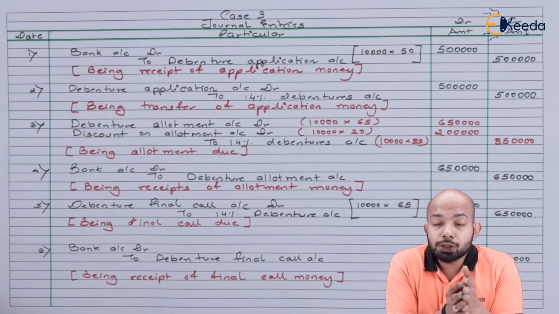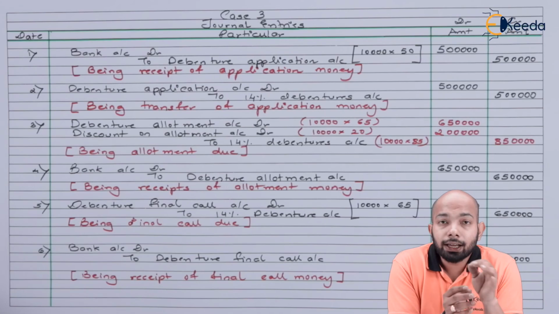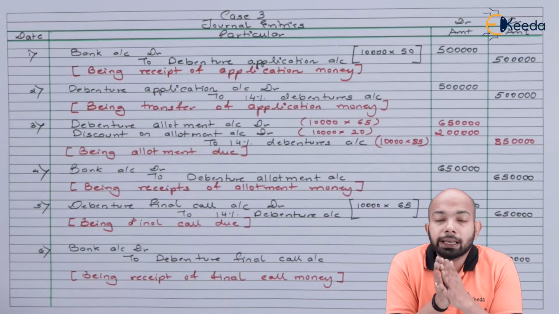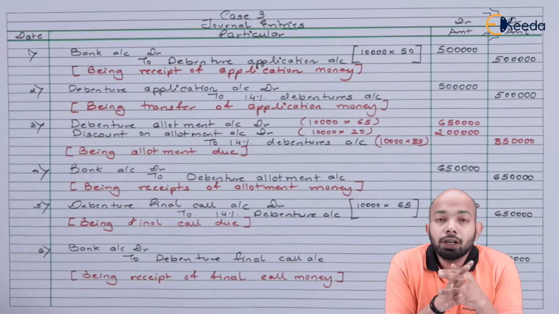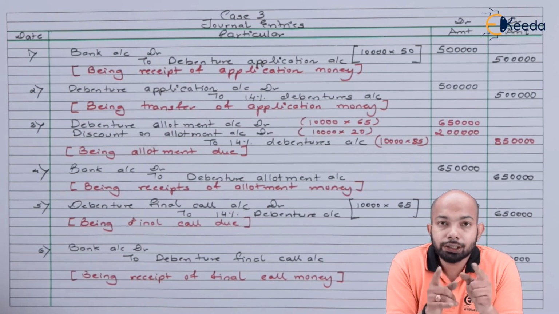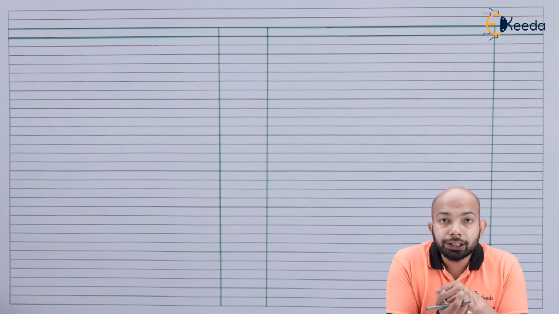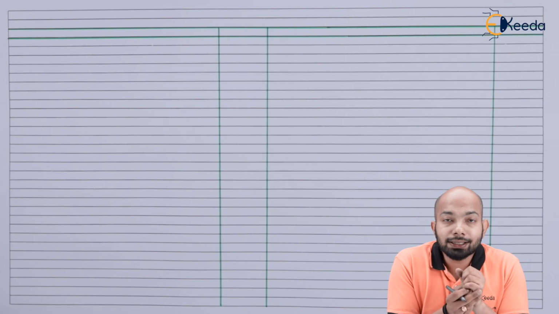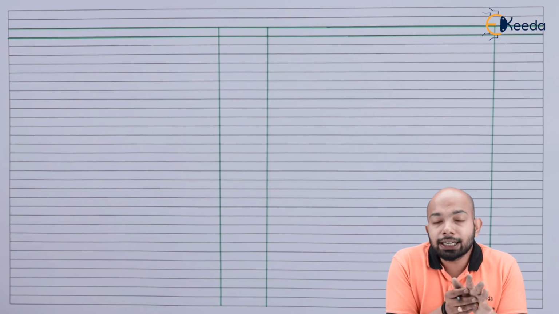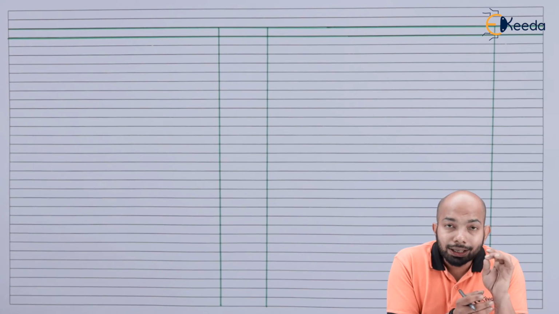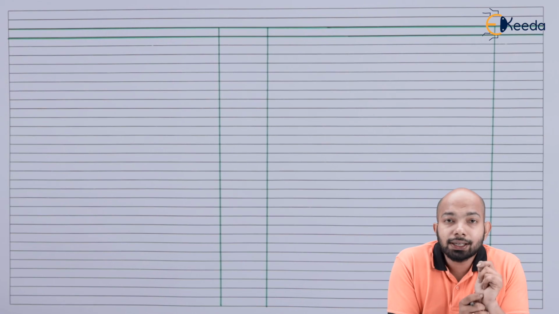So that refers to final call money received, that is bank account debit to 14% debenture final call money. Now it's time to mention the total of the balance sheet here. Let's start with the balance sheet now. So let's start mentioning the balance details. The only three details that we have to mention are the debenture, the discount, and the bank value. Let's start with that.